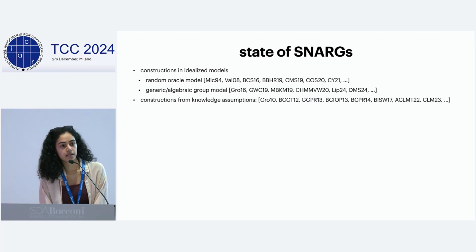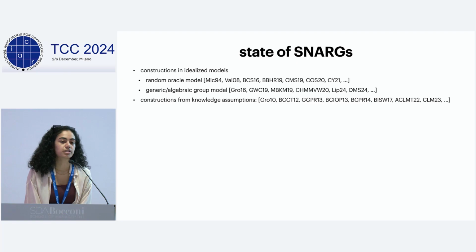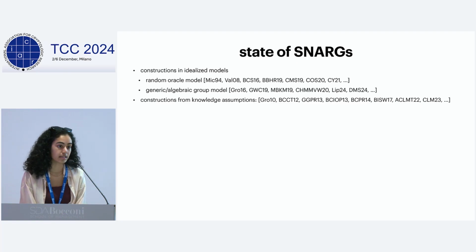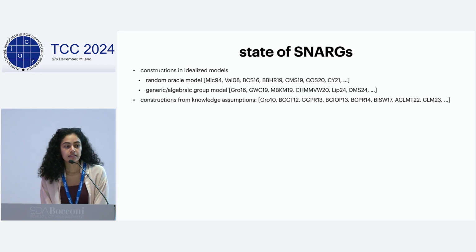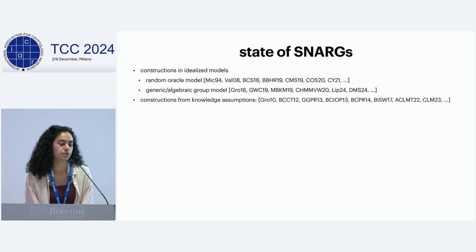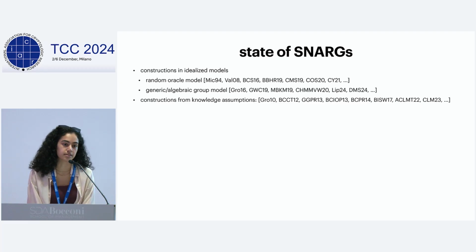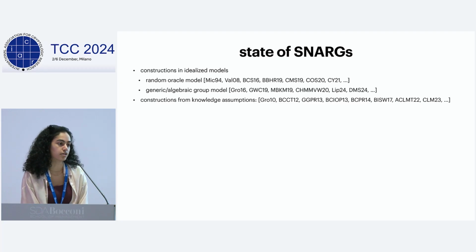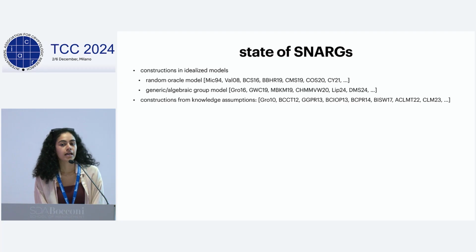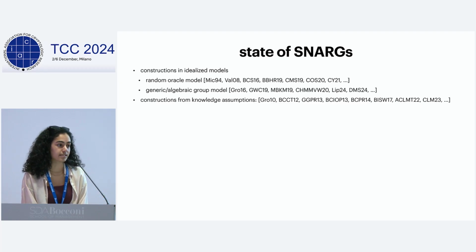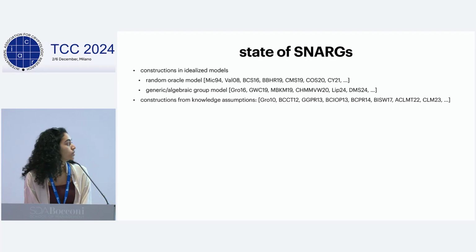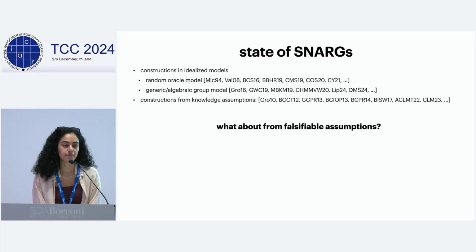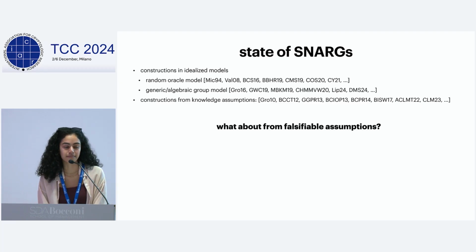We have the work of Sahai and Waters in 2014, which constructs a non-adaptively sound SNARG for NP, assuming indistinguishability obfuscation and one-way functions. This, combined with the work of Jain, Lin, and Sahai in 2021 and 2022, which constructs indistinguishability obfuscation from falsifiable assumptions, gives us the first construction of a SNARG for NP in the standard model from falsifiable assumptions. However, as I mentioned, it's only non-adaptively sound, so we might ask, what about adaptive soundness? Can we achieve adaptively sound SNARGs for NP?